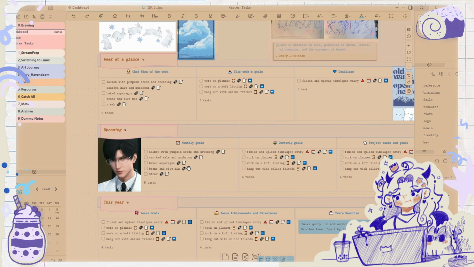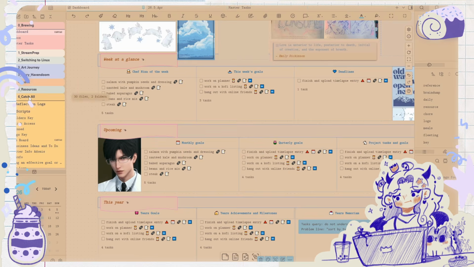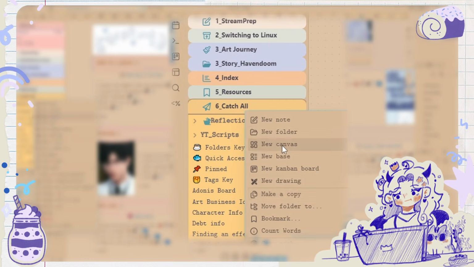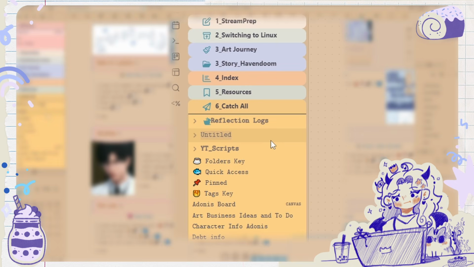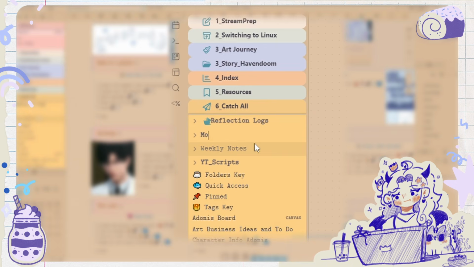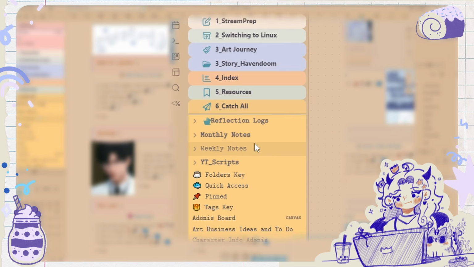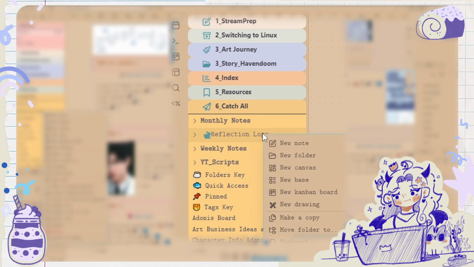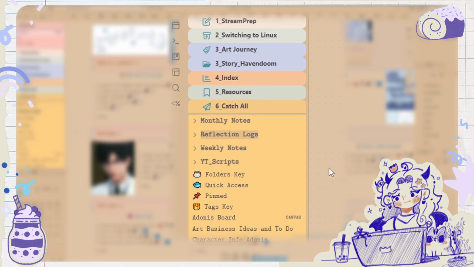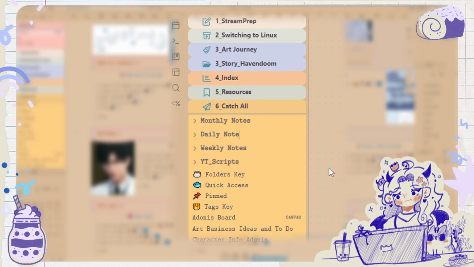So anything I write in a monthly note, I'll need to make sure that it's got a tag monthly and it has a file path for monthly notes. So that's kind of what I'm gonna be doing. So I'm gonna have my weekly notes, monthly notes. Now I'm going to change this reflection log. Let's remove the icon. I'm going to rename this to daily notes.